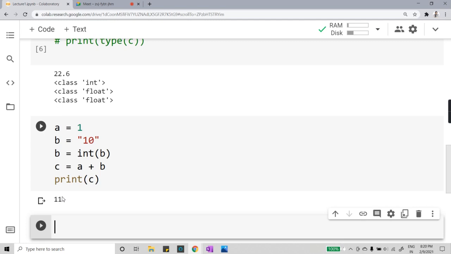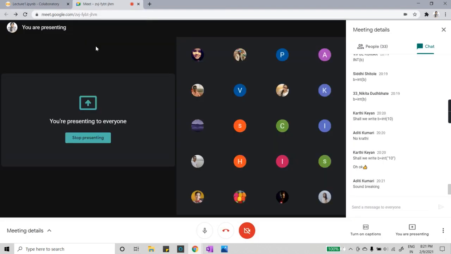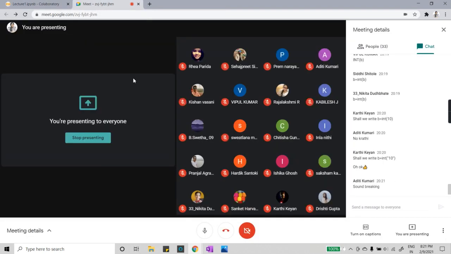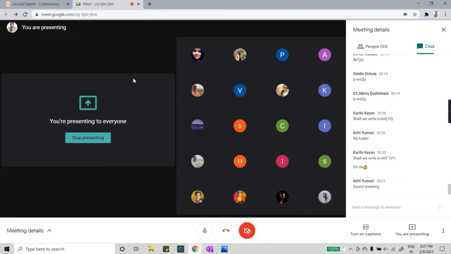Like I told you the syntax, how we do explicit type conversion, and what the use of doing this explicit type conversion is. Now quickly let me know, are there any doubts regarding this explicit type conversion? Shall we write B is equal to int 10? Okay, fine. Okay, Karthi, you got the answer.